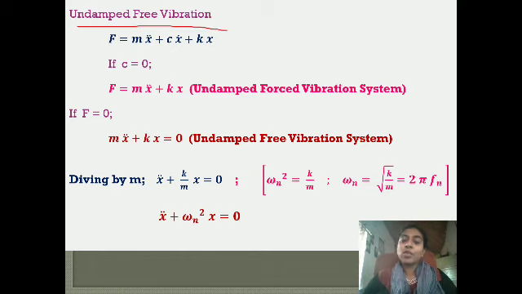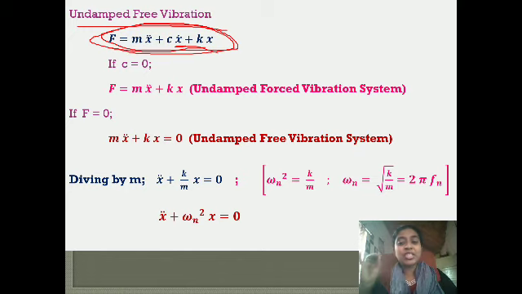See, this is your equation of motion, and this is your differential equation of motion. Why do you call it the differential equation of motion? Because x double dot is d square x by dt square, x dot is dx by dt, and x. So this is a differential equation. If a differential equation is asked, you can write F is equal to m into x double dot plus c into x dot plus kx, that is equal to m into d square x by dt square plus c into dx by dt plus k into x.